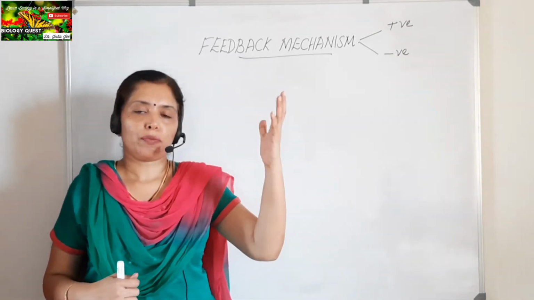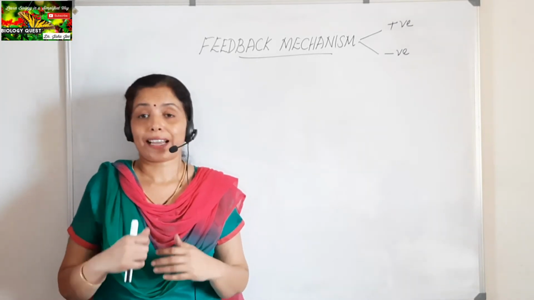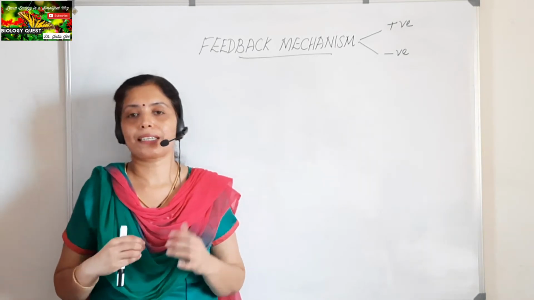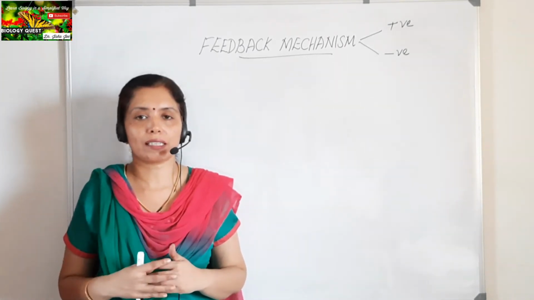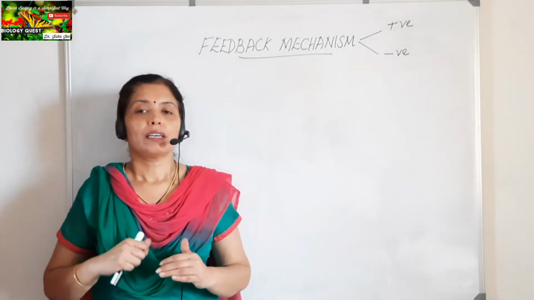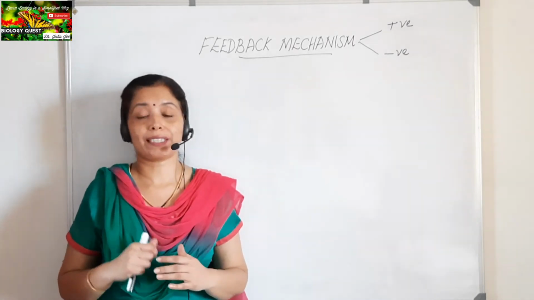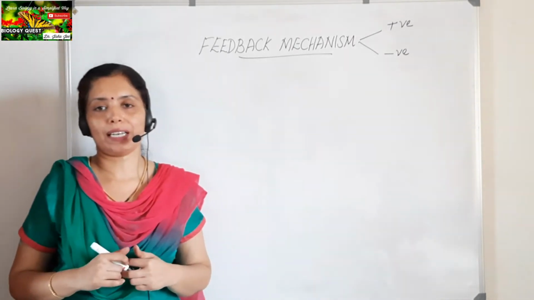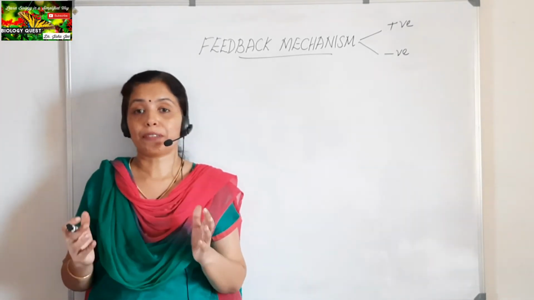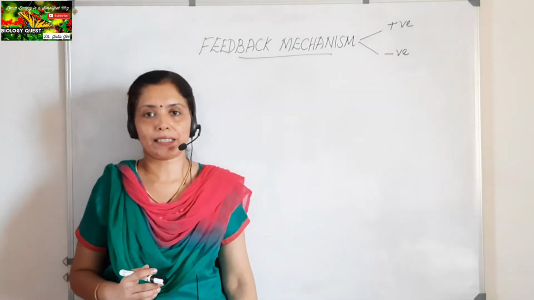And so the brain will send the message to the pancreas, exactly to the alpha cells of the pancreas, which will get stimulated and start secreting glucagon. And what does glucagon do? Glucagon helps in the breakdown of glycogen to glucose, thereby increasing the glucose level in the blood. So this type of feedback mechanism is called negative feedback mechanism.